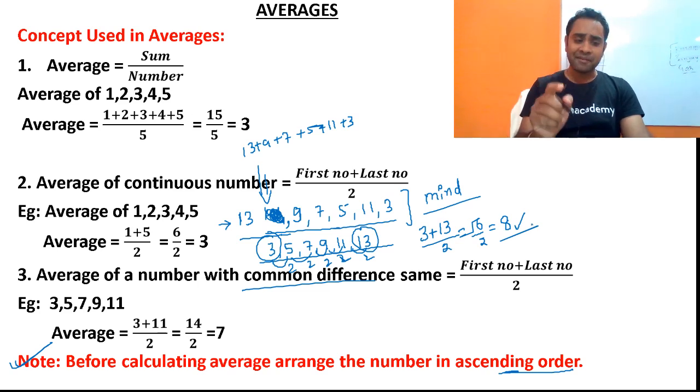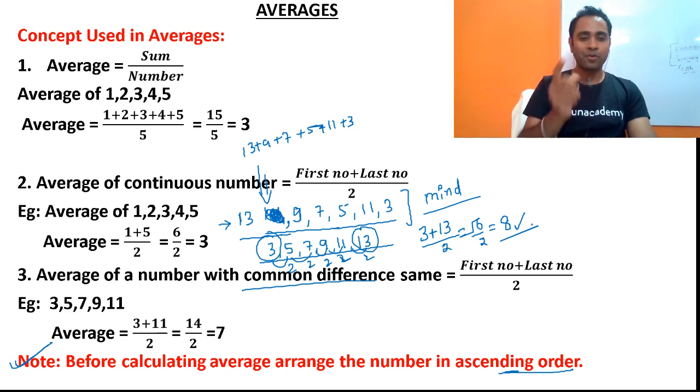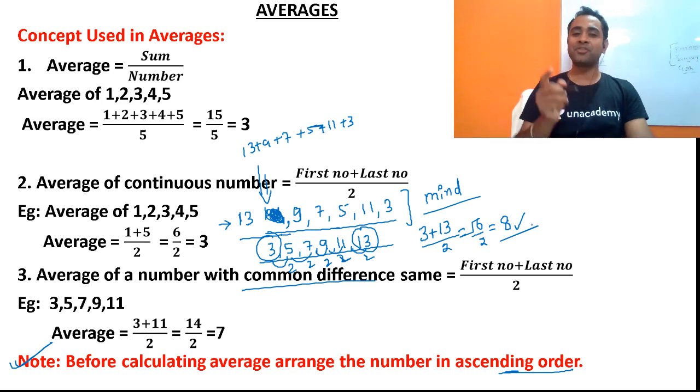No. See, once I see the question, I will arrange the numbers in ascending order: 3, 5, 7, 9, 11, 13. The difference is 2 each time: 3 to 5, 5 to 7, 7 to 9, 9 to 11, 11 to 13. The difference is the same. Then the average will be the first number 3 plus 13, 16 by 2, 8 will be the average.